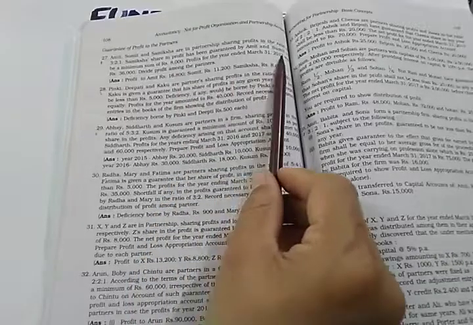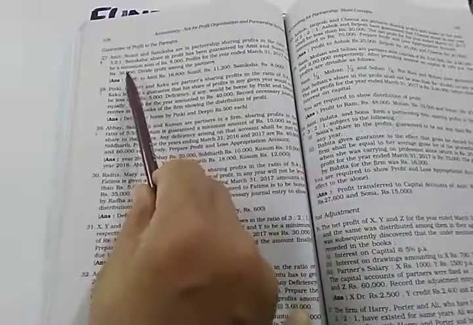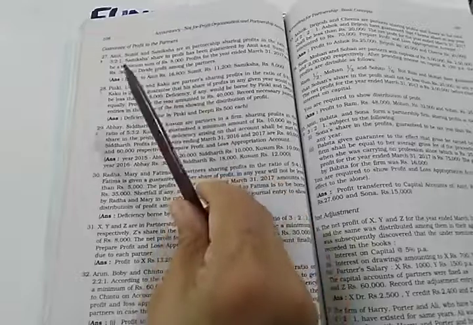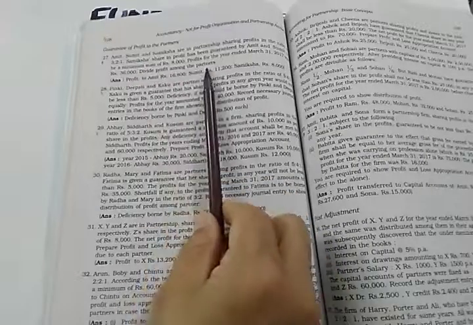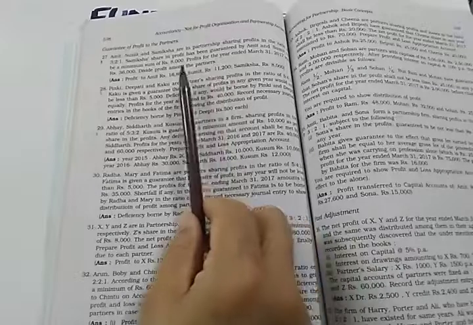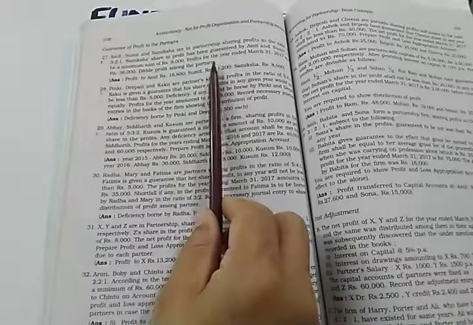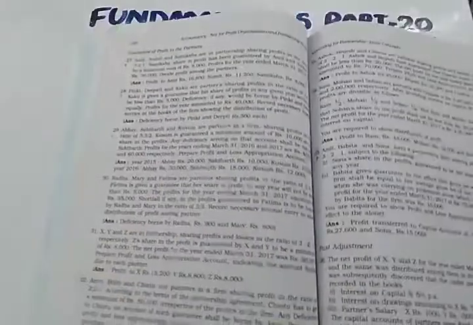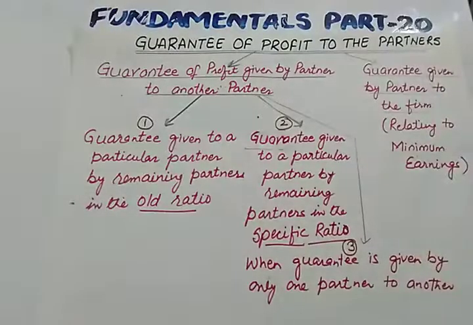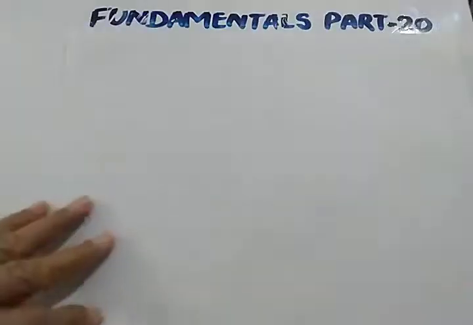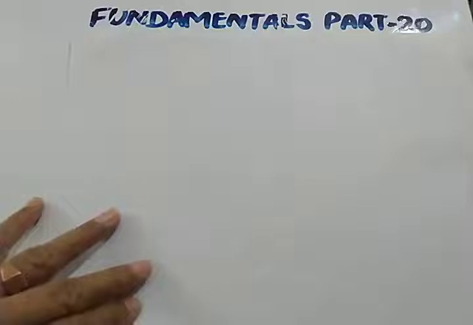Profit for the year ended 31st March 2017 was 36,000, and you are required to divide the profit among the partners. I told you earlier also, whenever there is a case of dividing the profit, it is better to prepare a profit and loss appropriation account, because in the profit and loss appropriation account we divide the profit among the partners. So let us see how this is to be done. Let me give you the steps which we need to follow before doing this particular numerical.